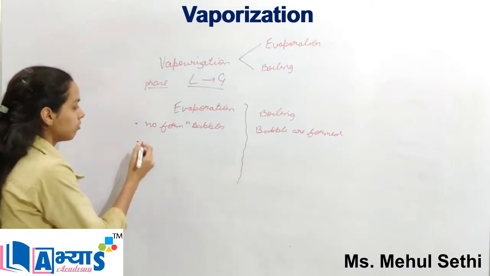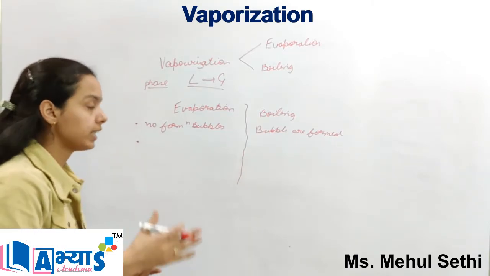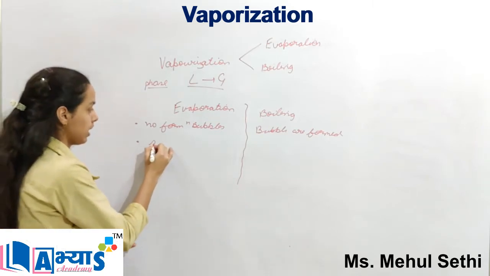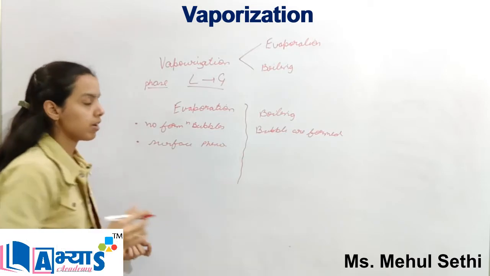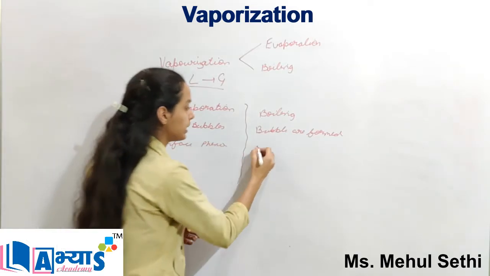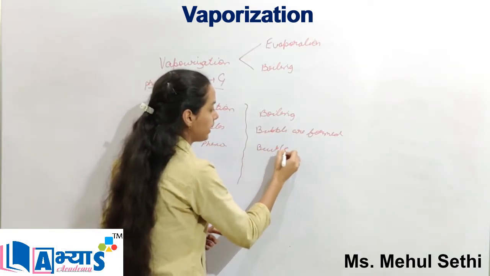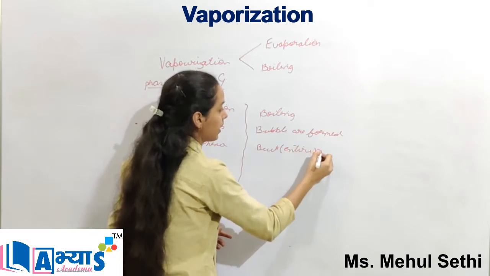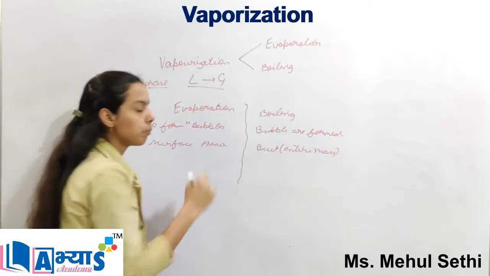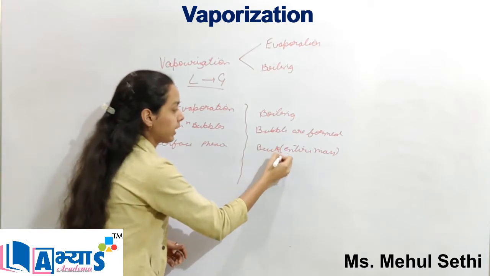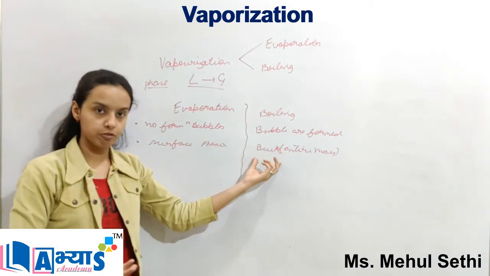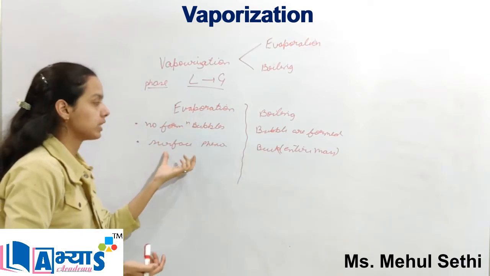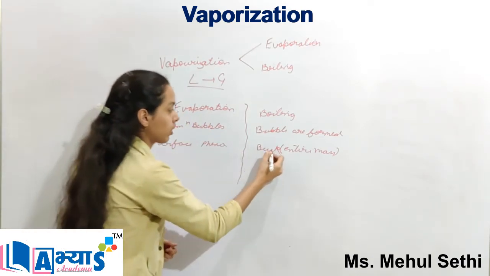When evaporation occurs, it always occurs at the surface. That means it is a surface phenomenon. Whereas boiling occurs in the bulk, that means in the entire mass. So it is a bulk phenomenon. So boiling is the bulk phenomenon, and evaporation is the surface phenomenon.